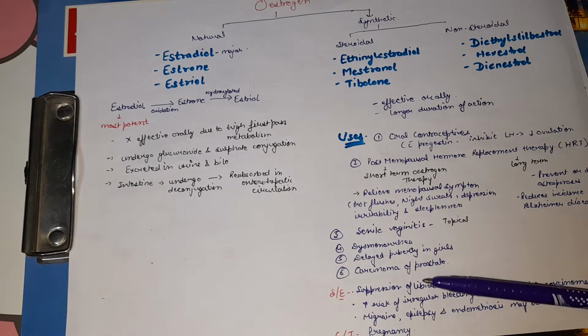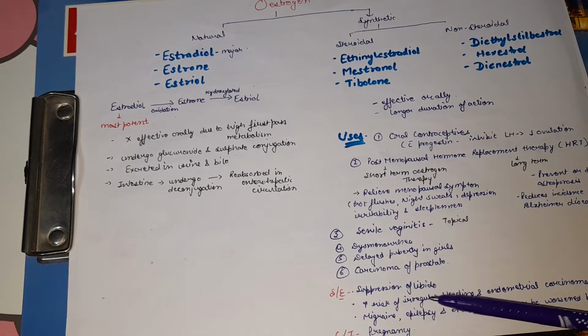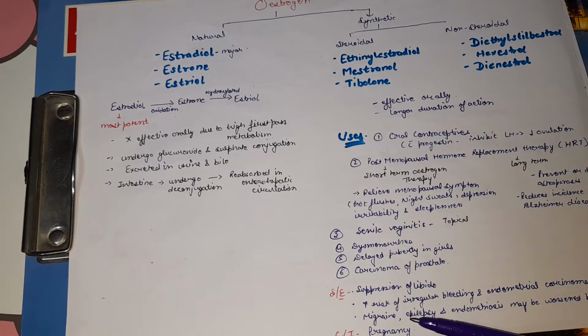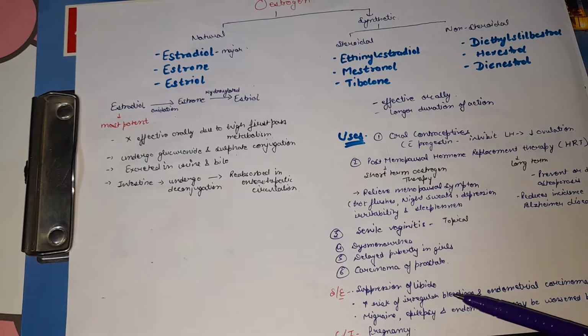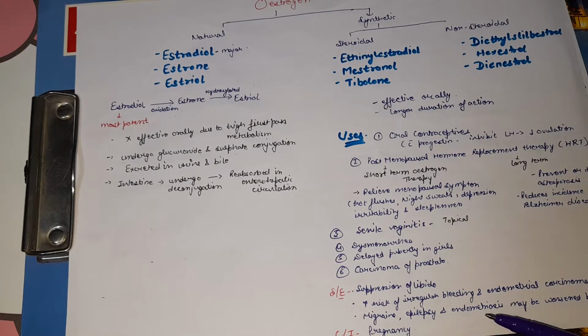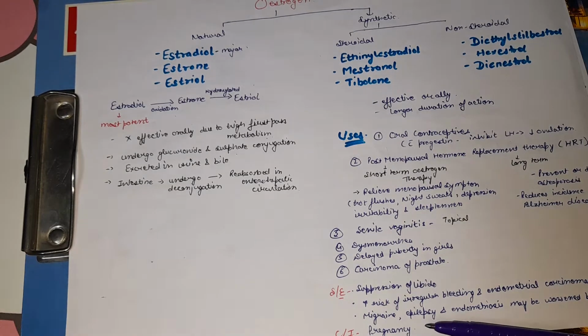Next, what are the side effects of the estrogens? They lead to suppression of libido, and there is increased risk of irregular bleeding and endometrial carcinoma because they cause the proliferation of endometrium. They also can worsen migraine, epilepsy, and endometriosis. They don't cause them, but they precipitate their effect. Next, estrogens are contraindicated in pregnancy because they sensitize the uterus to oxytocin, and there will be contraction of the uterus, and premature delivery and abortion can occur.